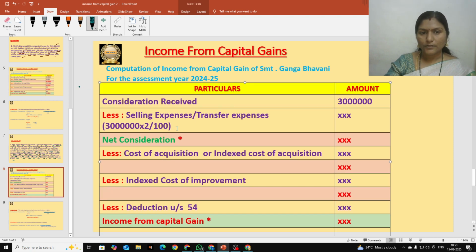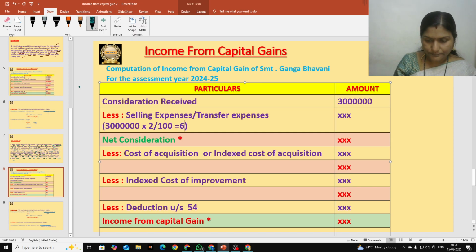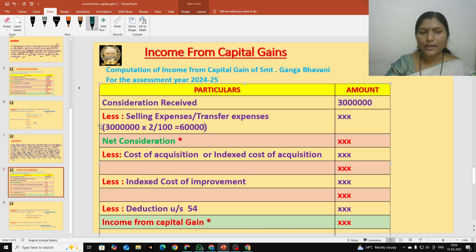Okay, so how much we get, that we should calculate. If you do this calculation, you are going to get how much? 30 lakhs into 2 by 100, you will get 60,000. So 60,000 is the selling expenses amount. Okay, you have to write it here, 60,000 in the amount column.